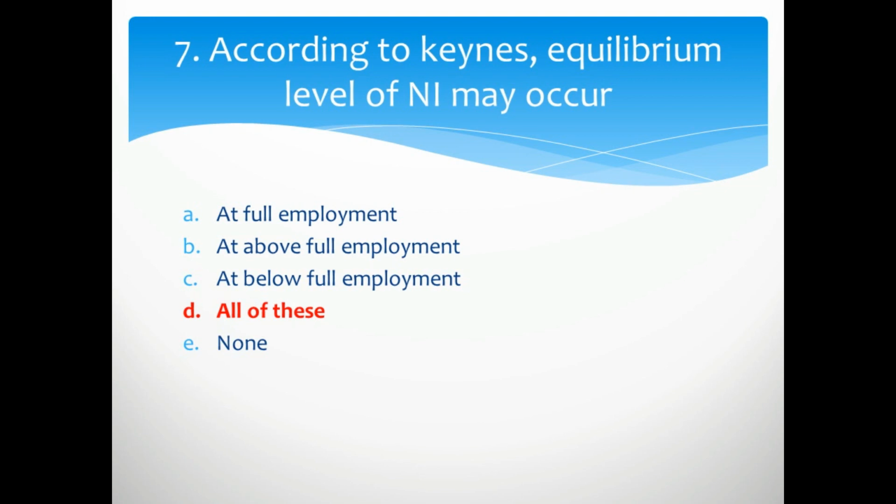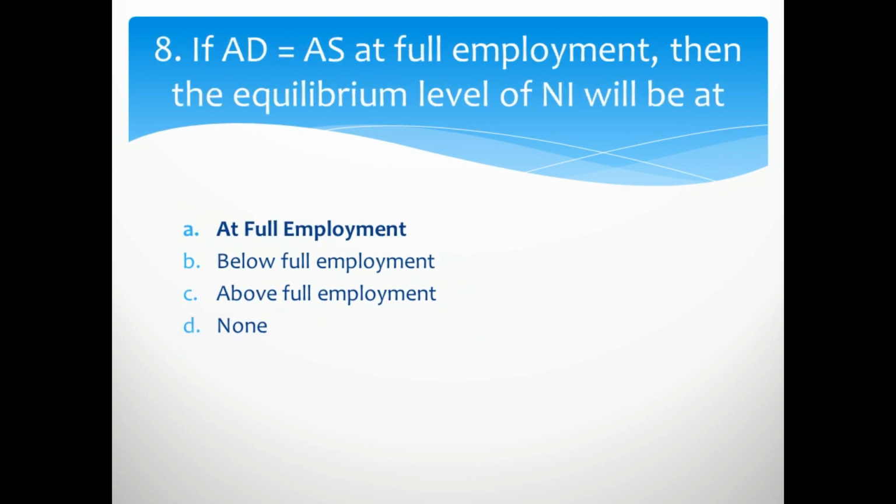According to Keynes, the equilibrium level of national income may occur at A, full employment, B, above full employment, and C, below full employment. So according to Keynes, all of these points are valid for finding the level of equilibrium national income. If aggregate demand is equal to aggregate supply at full employment, then the equilibrium level of national income will be at full employment level. So the right option is A.